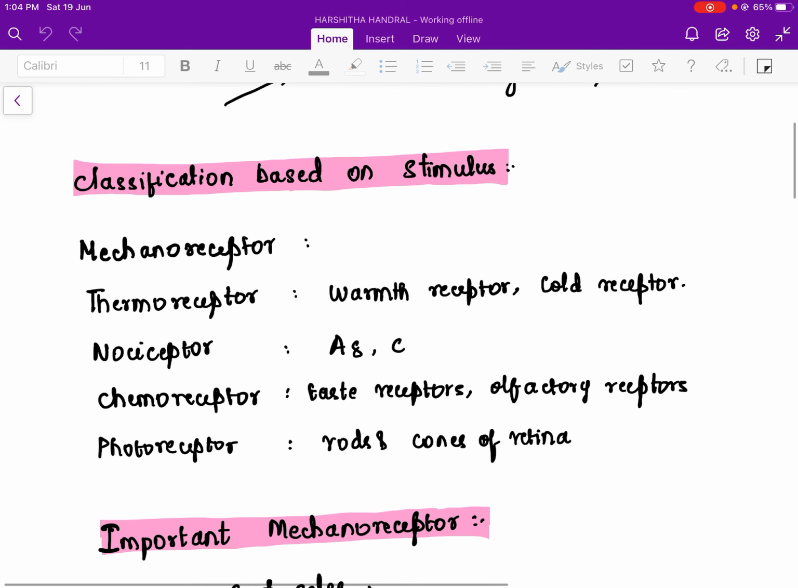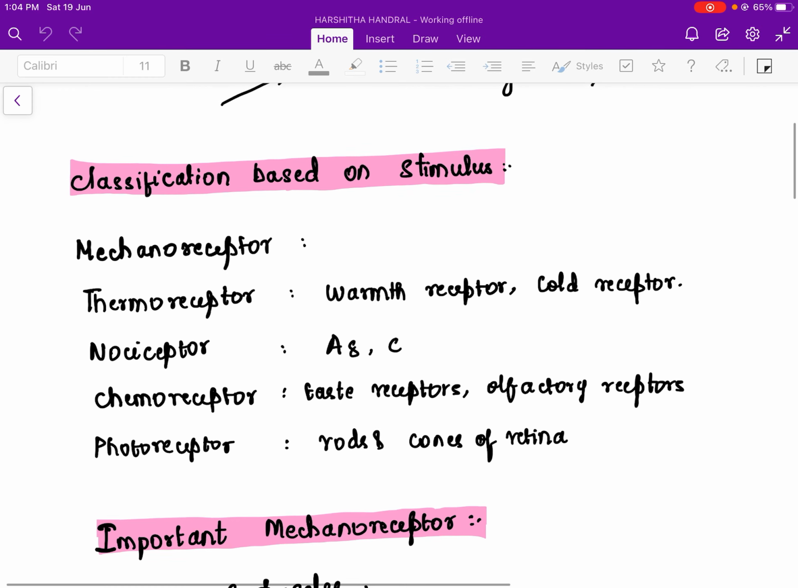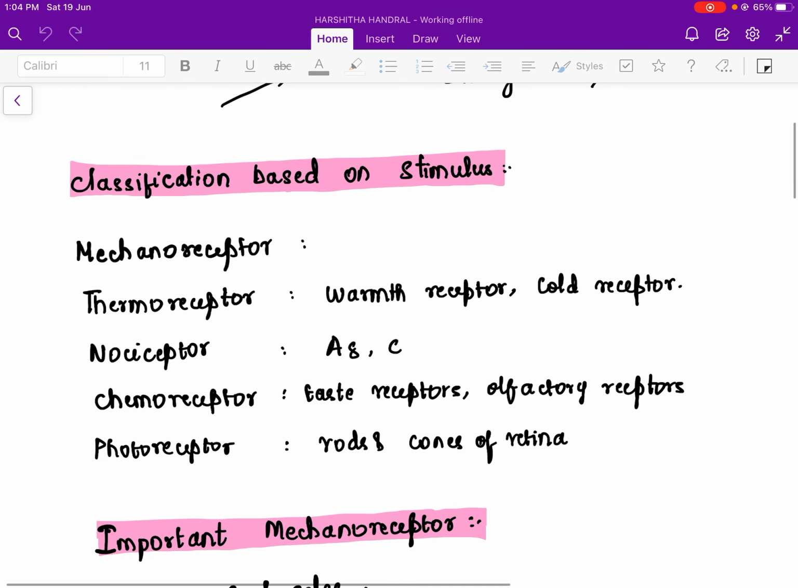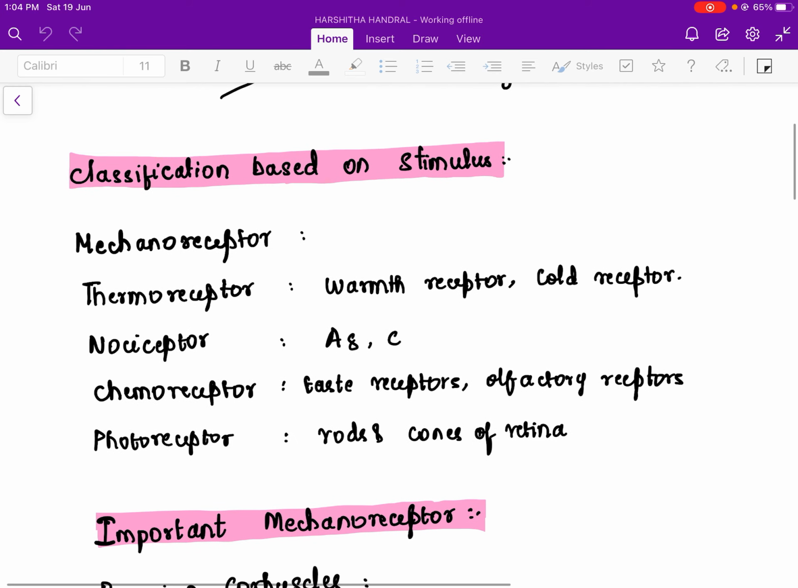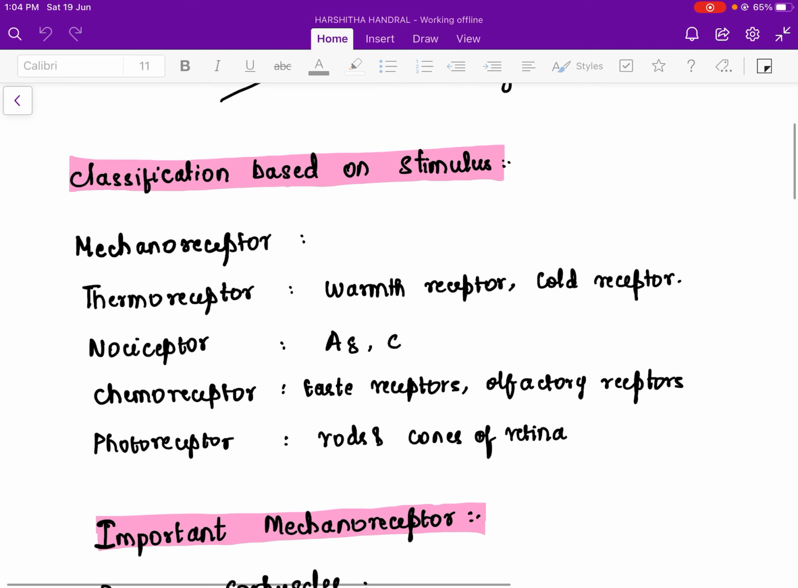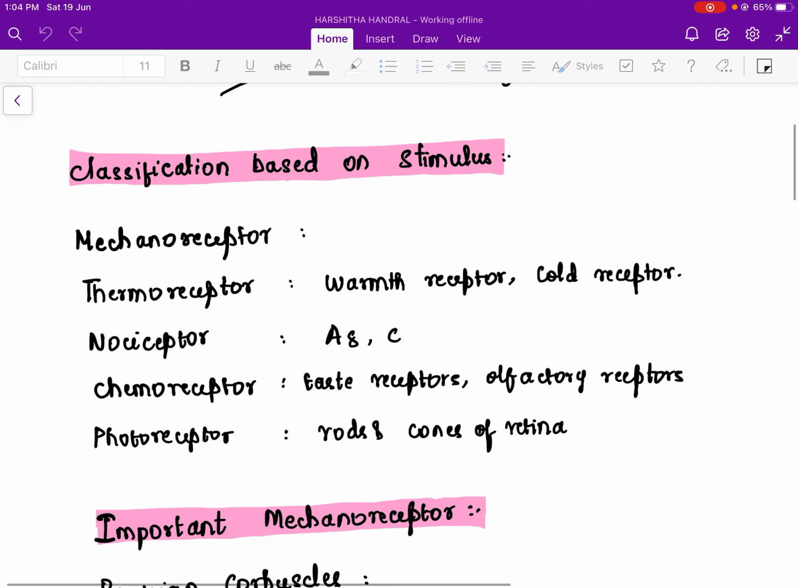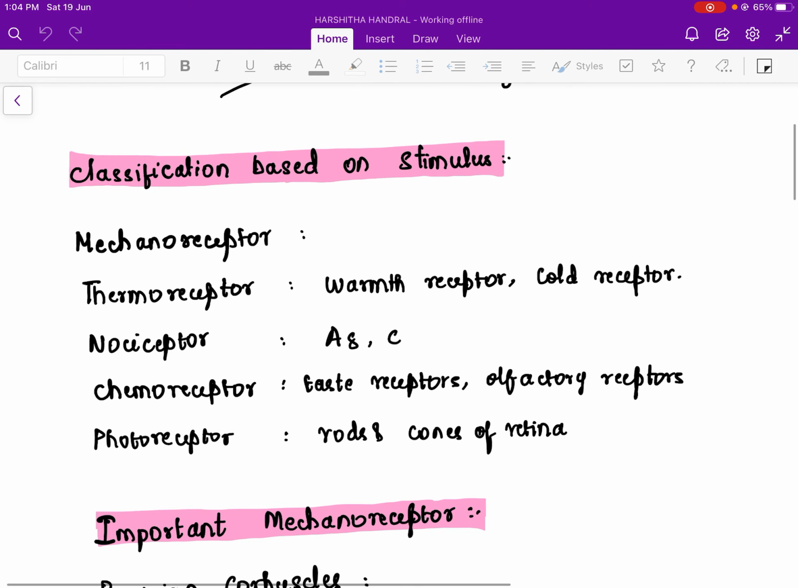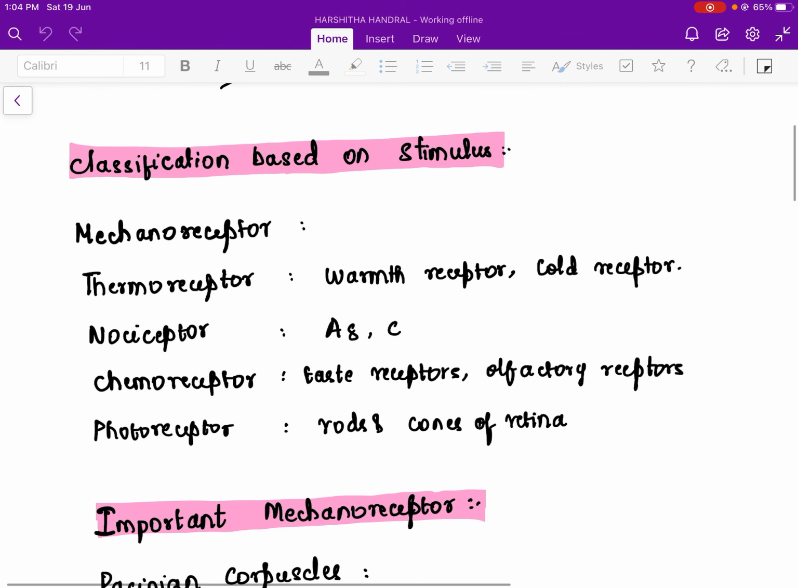Coming to the mechanoreceptor, we will learn further in the video regarding that. Next, thermoreceptor. Thermoreceptors can be further divided into warmth receptors and cold receptors. The third one is the nociceptor, that is a painful stimulus evokes the action potential through this receptor. It is of A delta and the C type.